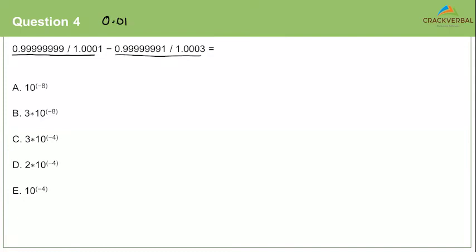Remember 0.01. What is 0.01? 0.01 is nothing but 1 by 100. 1 by 100 can be written as 1 into 10 power minus 2. Correct? Similarly, 0.99 can be written as 1 minus 0.01. That's one way of writing it.